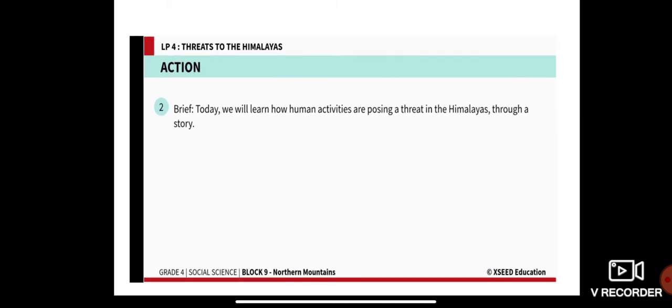Today we will learn how human activities are posing a threat in the Himalayas through a story. We will read a story and learn how human activity is leading to a threat in the Himalayas, posing a danger to the Himalayas. Many human activities are leading to a threat in the Himalayas. What are those human activities? We are going to learn about it.